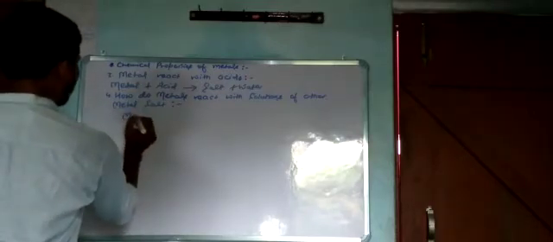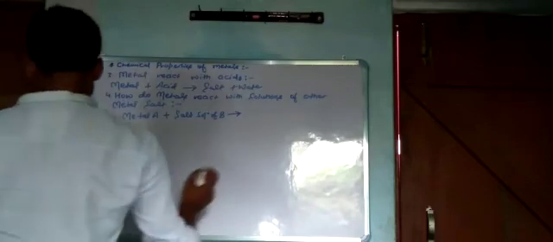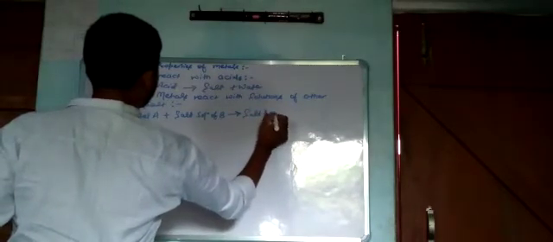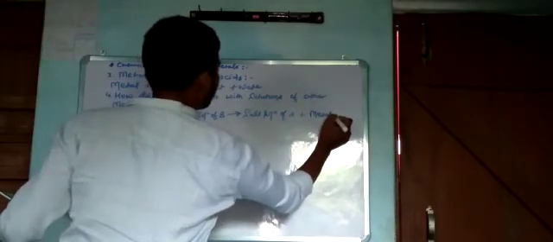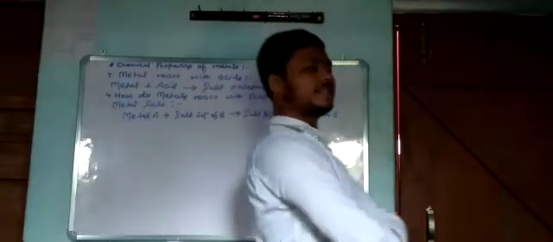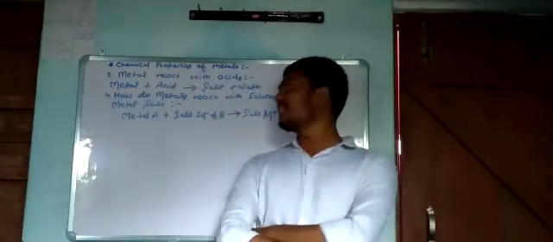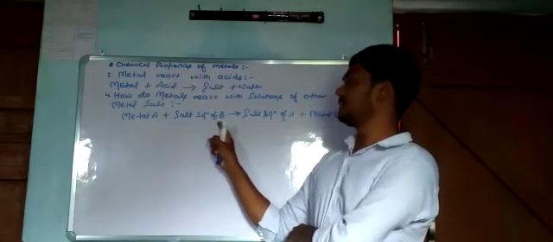See, let metal A react with salt solution of metal B. Then it forms salt solution of A and metal B. So this reaction is all about displacement reaction, in which metal A displaces metal B in product.